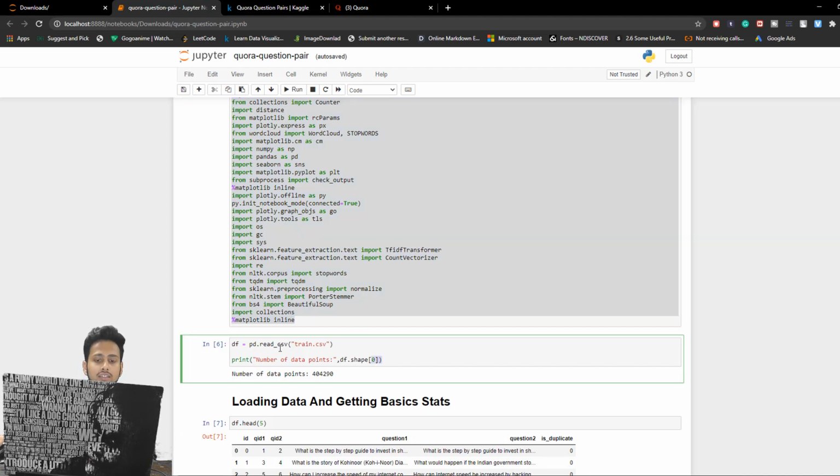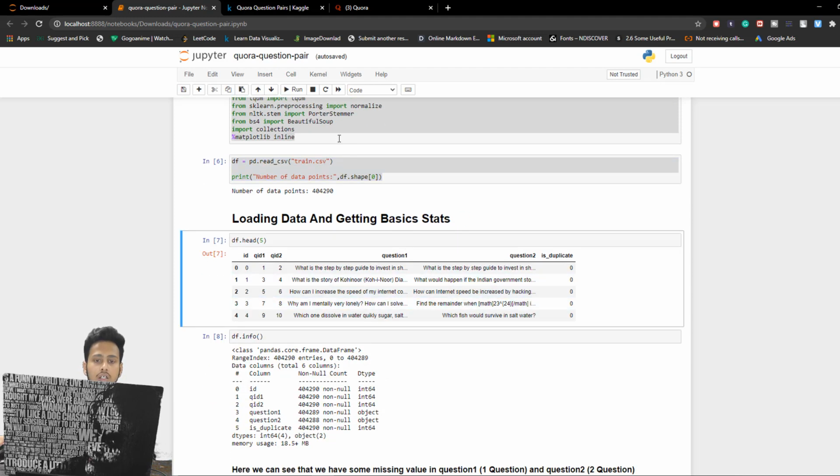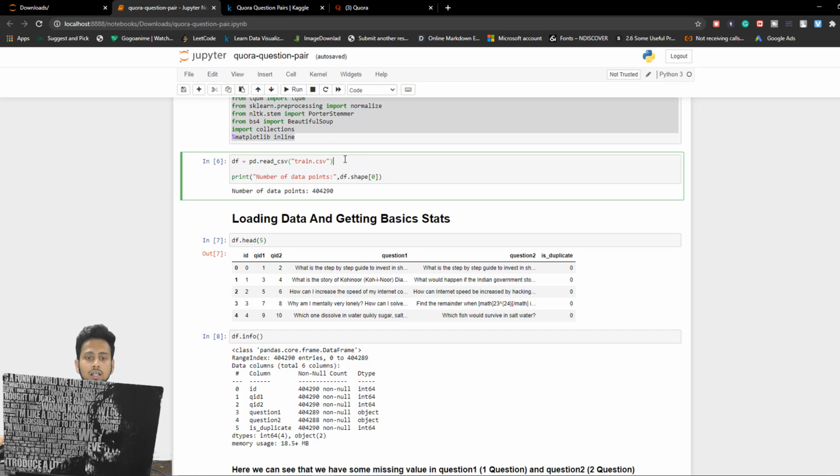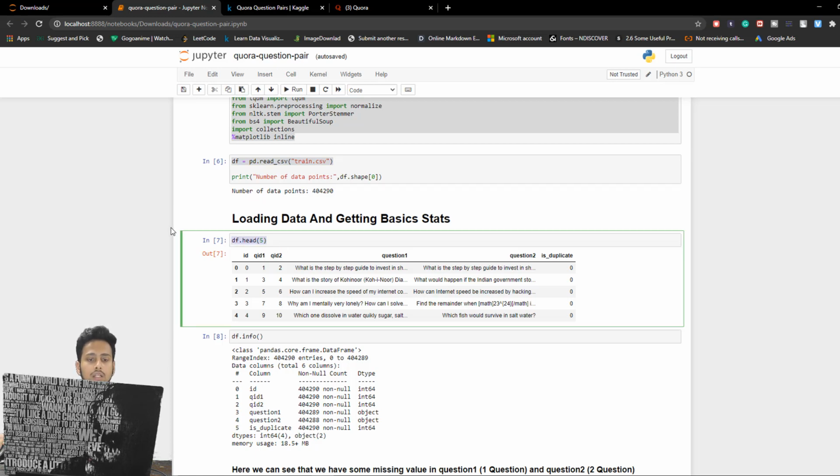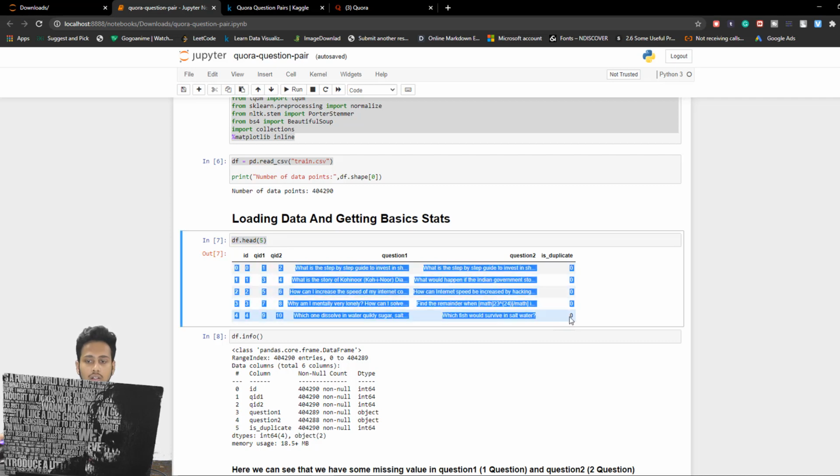First of all, we are simply reading our train.csv, which is going to look something like this. We have imported the train.csv as a data frame inside a variable known as df, so df is currently holding all the data points for us. If we do df.head, you can see all the data inside it.